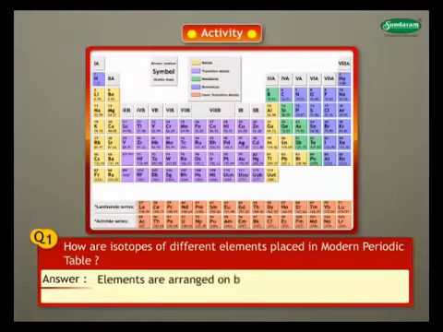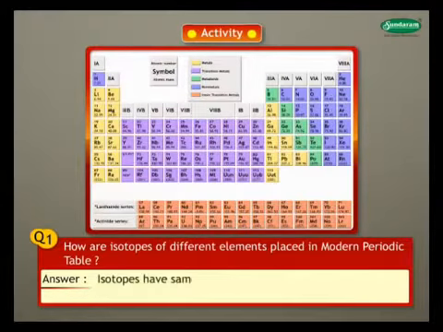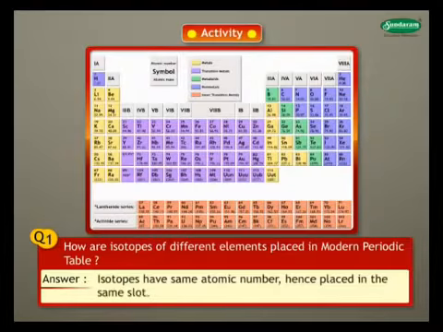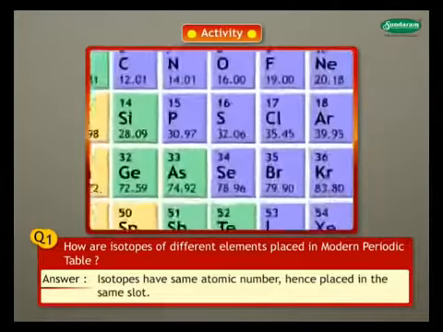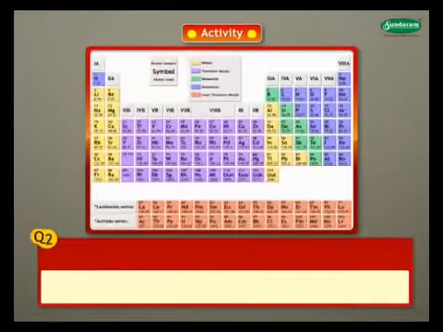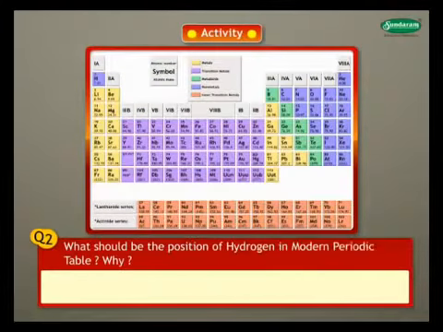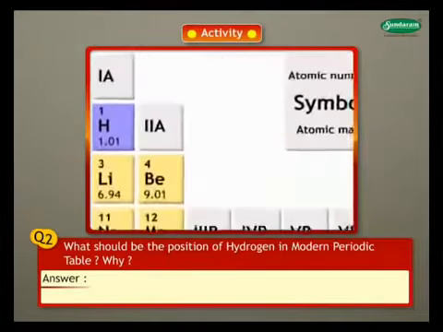Elements are arranged on the basis of atomic number in modern periodic table. Isotopes have same atomic number, hence placed in the same slot. For example, chlorine has one place despite two isotopes. Question 2. What should be the position of hydrogen in modern periodic table? Why? Answer.